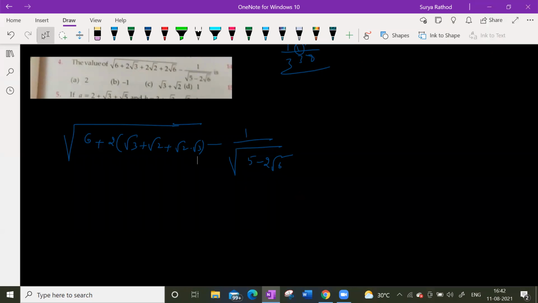And sir, root 5 minus 2 root 6 is a particular one number, right? Yeah. So how can we do rationalization for only one number? Sir, we can take common 2 for the whole big square root for 6 plus this thing. Rationalization individually we cannot do, yes.